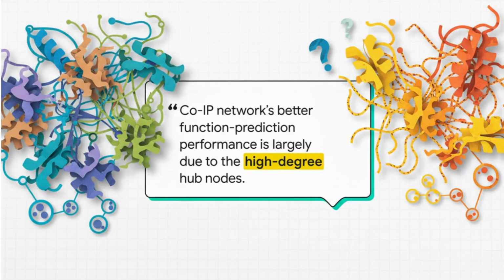The crucial takeaway here is captured perfectly in this finding from an interactome scale comparison study. Co-IP hubs are essential, true biological influencers that highly predict cellular function. But on the other hand, some of the highly connected hubs found in Y2H assays might just be the result of what we call promiscuous binding. Basically, some proteins in Y2H just like to stick to everything randomly, which isn't always biologically meaningful.